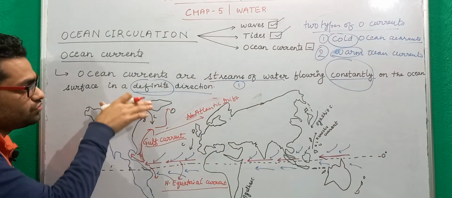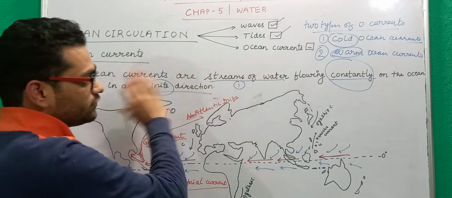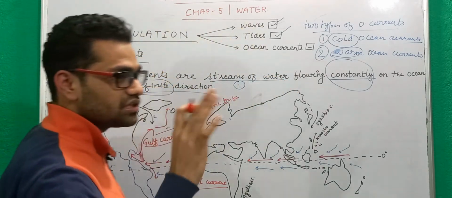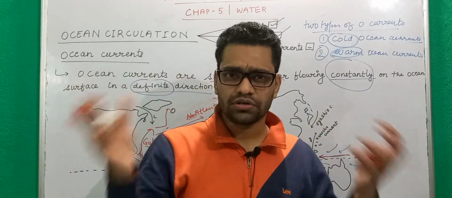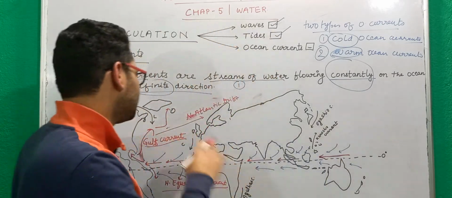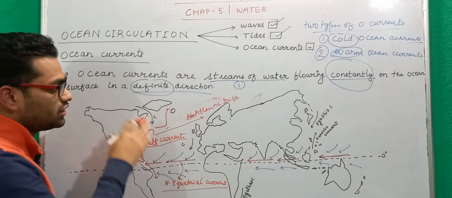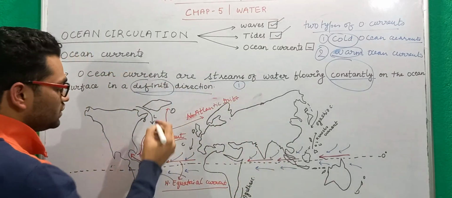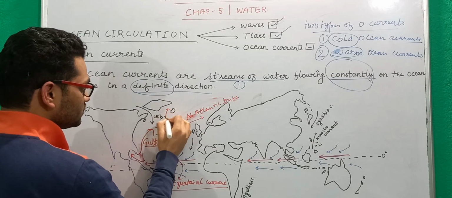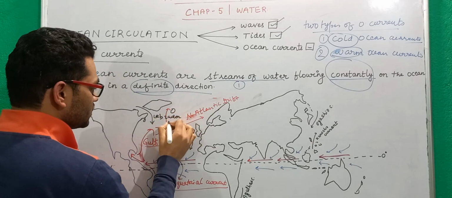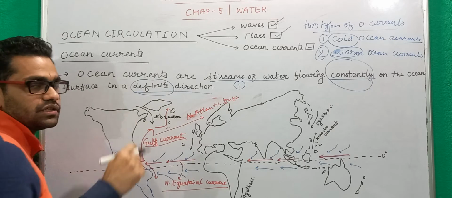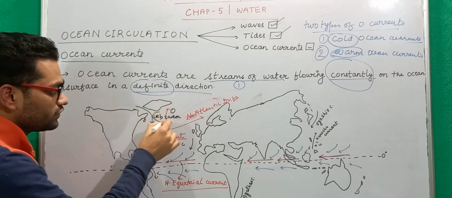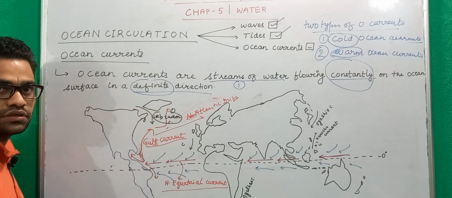Now what is happening? You know, this area is part of the northern hemisphere, and the northern hemisphere is already a frozen area. So whatever current will flow from this area will be a colder current. So this is actually the Labrador current. This is the Labrador current, which is a colder current. Write it just now. It is an example of a cold current, right?